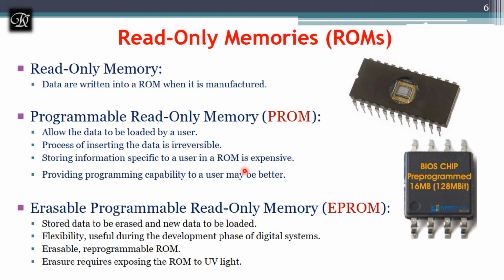The important advantage of EPROM chip is that its content can be erased and reprogrammed. This is the major advantage of EPROM. This erasing and adding of data can be done with the help of ultraviolet light.